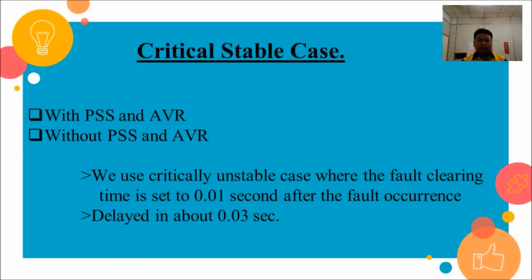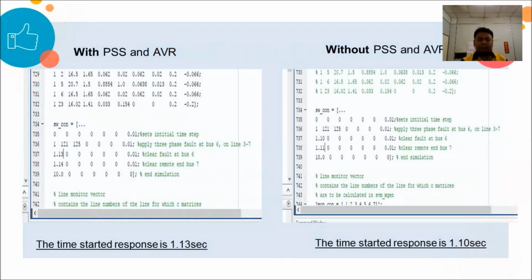For the critical stable case, we will see two conditions also: with PSS and AVR, and without PSS and AVR. We use the critically stable case where the fault clearing time is set to 0.01 seconds after the fault occurs, with a delay of about 0.03 seconds.